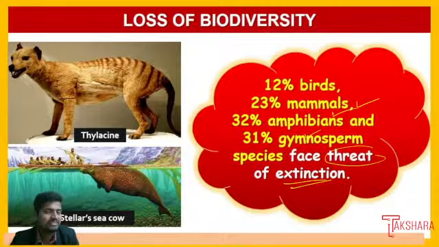Based on that, and on the digital way of life, all of them face an important threat of going extinct. So in the losses of biodiversity, the important percentages are 12% of birds, 23% of mammals, 32% of amphibians, and 31% of gymnosperm species facing the threat of extinction. This is an important concept regarding the threat of extinction of organisms, the major concept of loss of biodiversity.